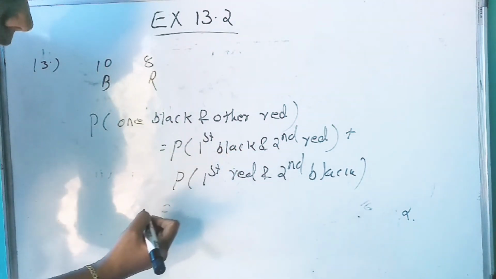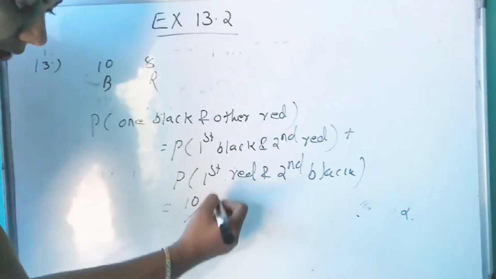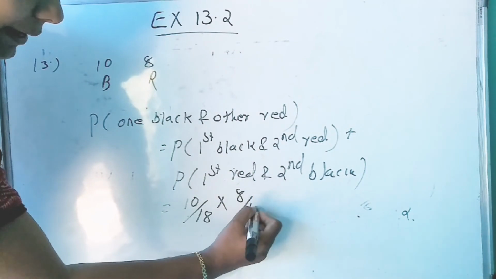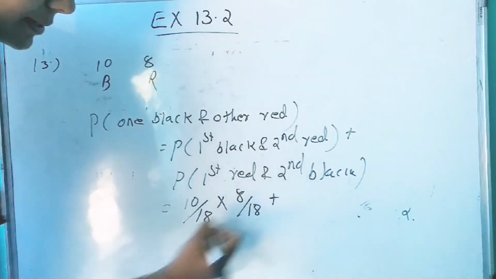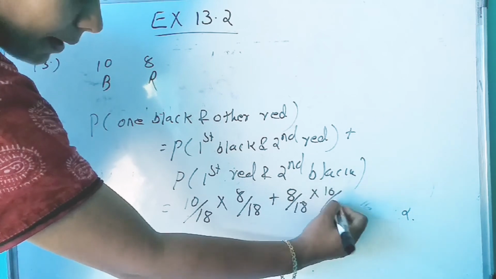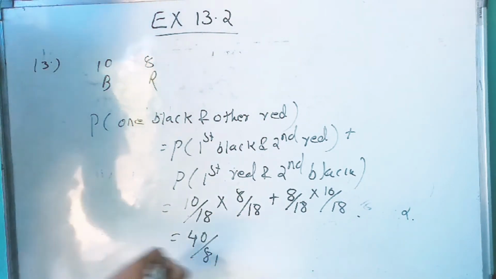First ball black, that is 10 by 18, into red ball 8 by 18, plus 8 by 18 into 10 by 18. This is equal to 40 by 81.